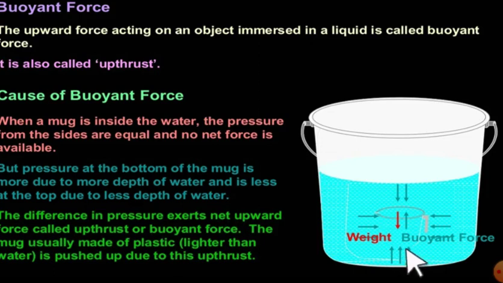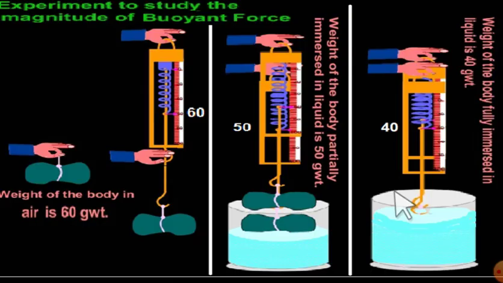That means the pressure given from the bottom toward the vertically upward direction is more than the pressure that is acting downward here. So due to this difference in pressure, there will be a net upward force. And that net upward force we call simply upthrust.